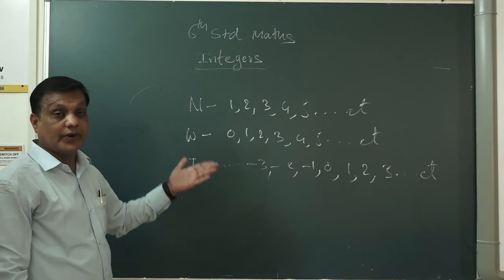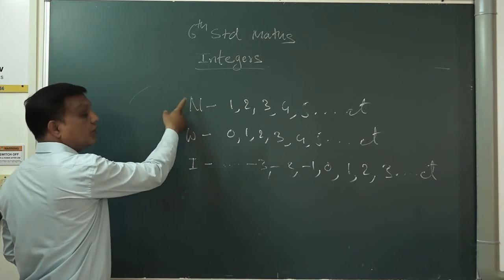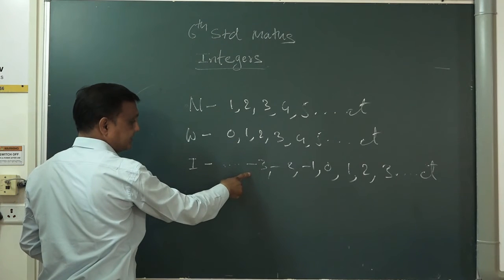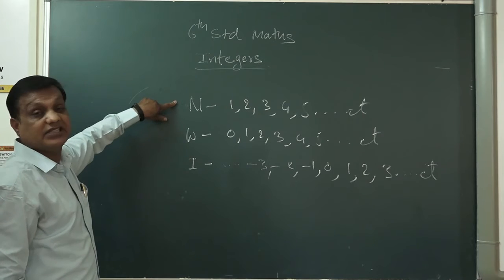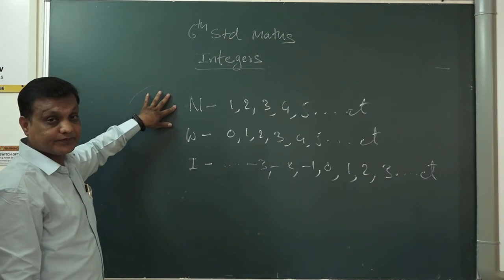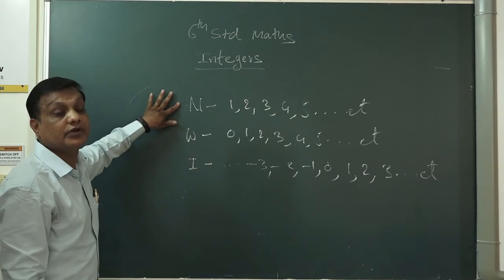अभी एक स्टेप और बढ़ गया. One more step is increased now. This became natural number also, whole number also and integer also. Why? Because these numbers are present here. These numbers are present here. That's why you can say this number to whole number also, integer also. Understand? समझे ना अभी?